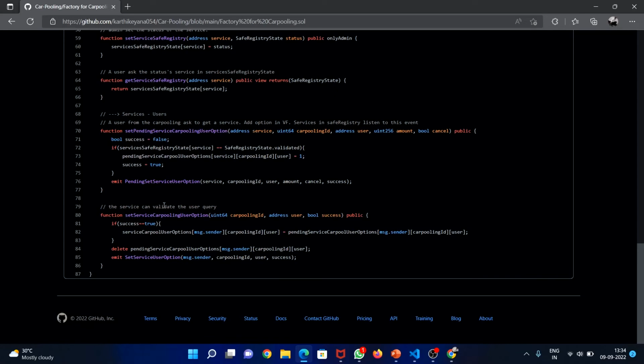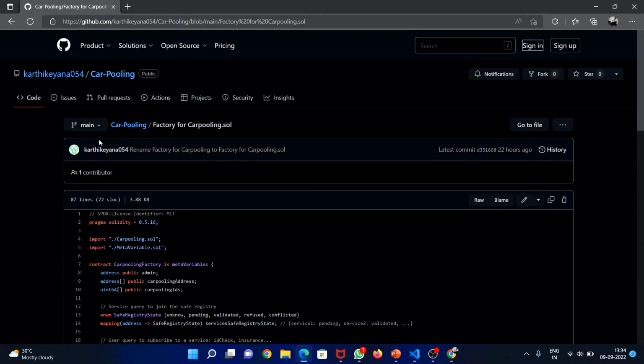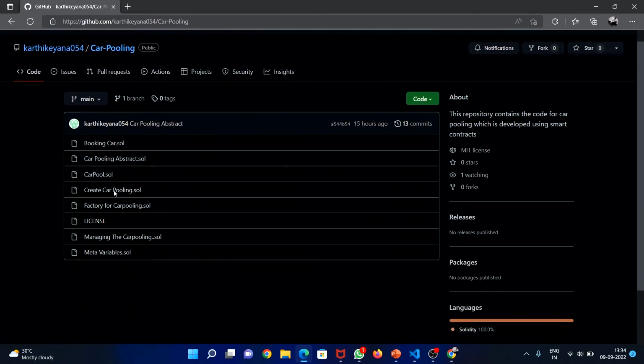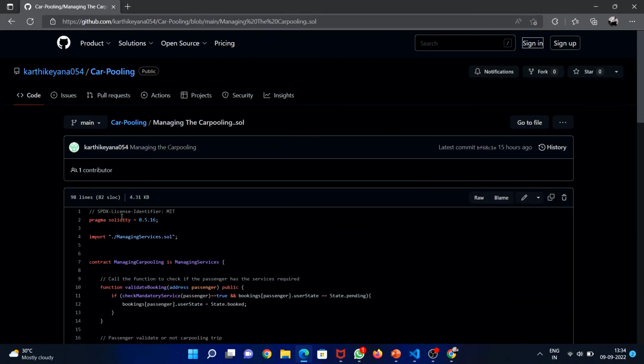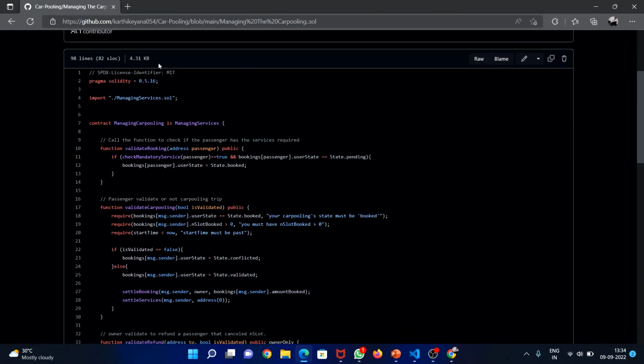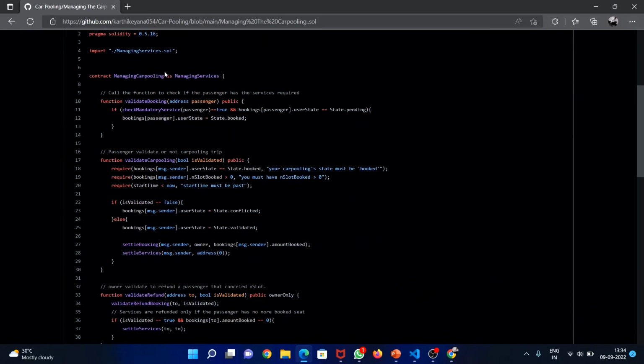If you use the status of the user, setServiceCarpoolingUserOption, and the service can validate the user query. So move on. Now we are creating a contract, managing carpooling.